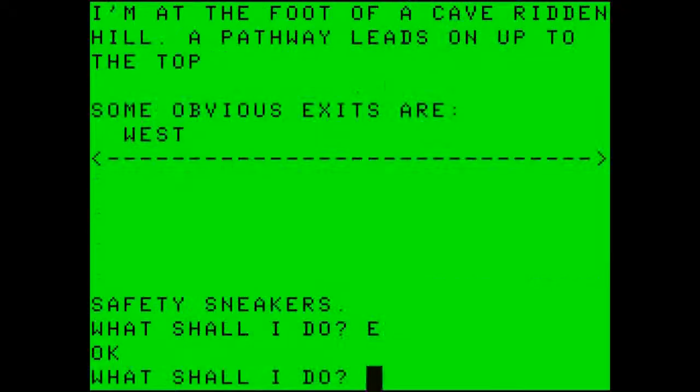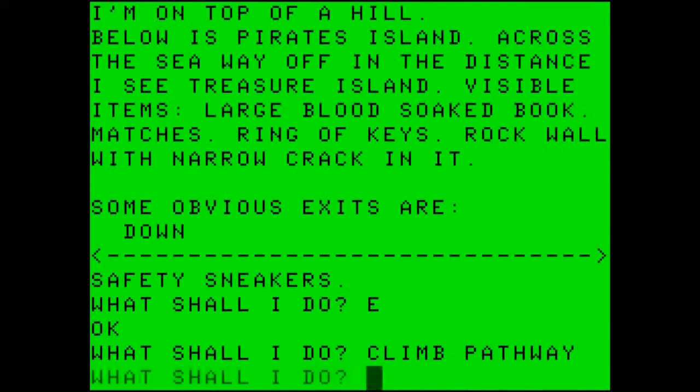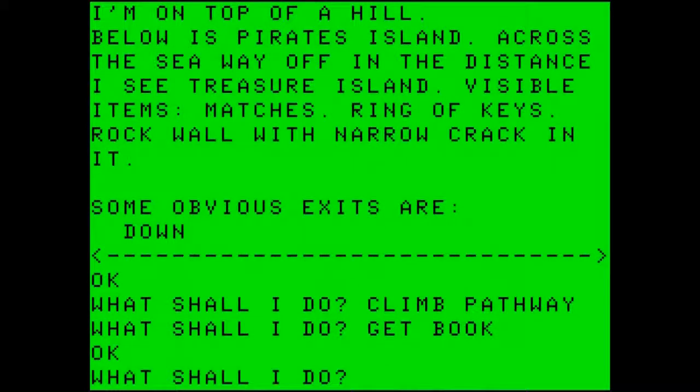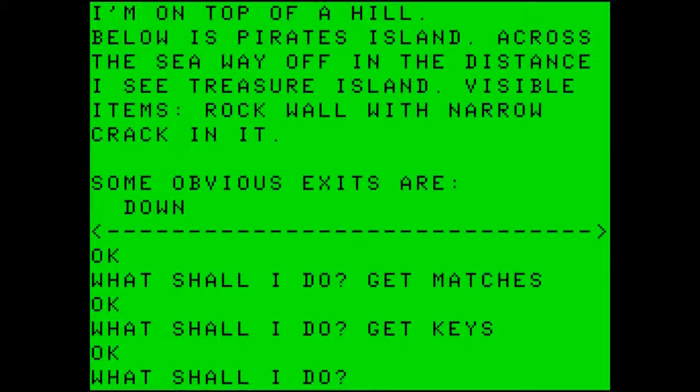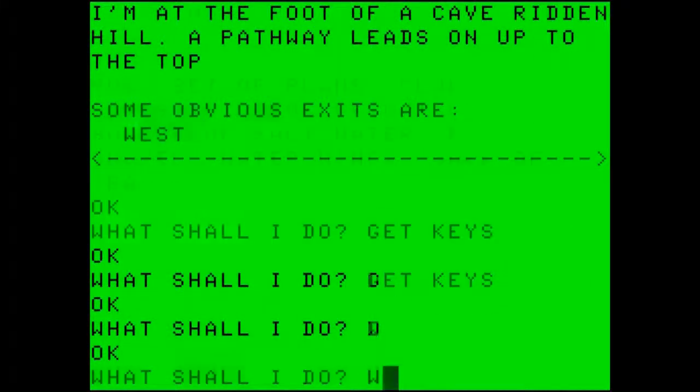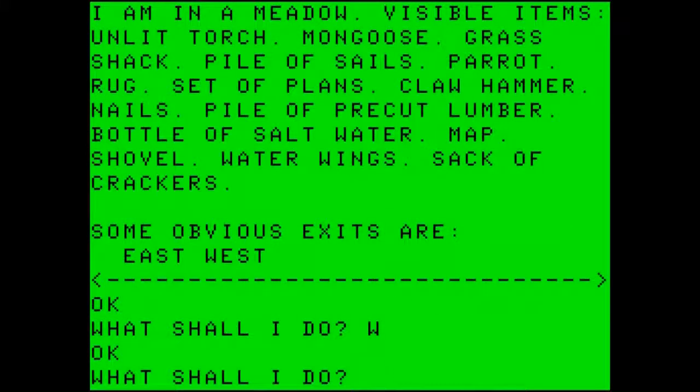We want to go east, climb the pathway, and we are back at the top of the hill. There's the book, the matches, the ring of keys, and the rock wall with the narrow crack in it. So let's get the book, get the matches, and get the keys. Here we want to go down and west, taking us back where we have been collecting everything.